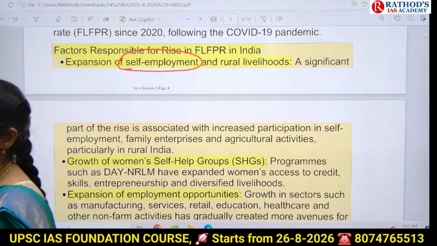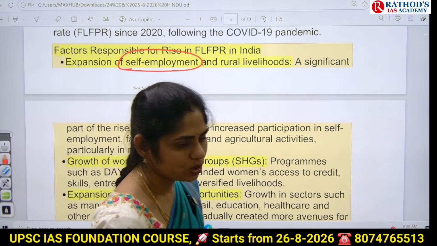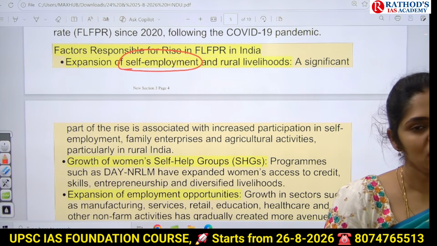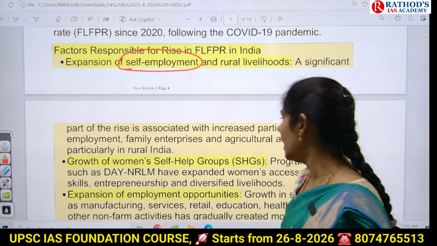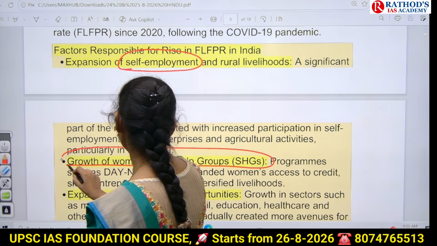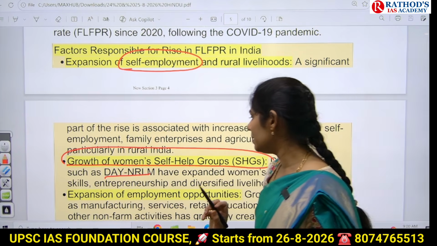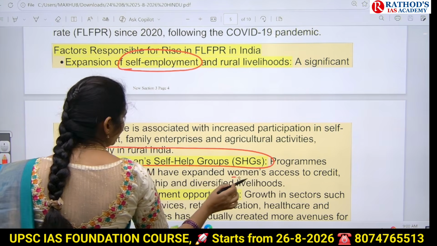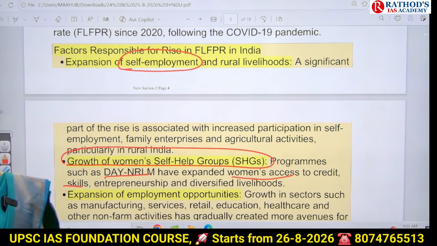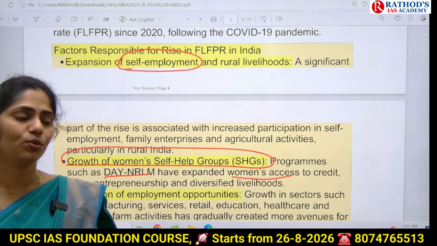Even if they are having a small shop, they are doing marketing through Instagram, WhatsApp, and YouTube. Because of this, there is an increase of certain opportunities even in rural areas. And next one is the growth of women self-help groups. For example, government came up with the NRLM scheme, and that led to women's access to credit, skills and entrepreneurship. Even in rural areas, government came with lots of vocational training programs and skill enhancement programs.